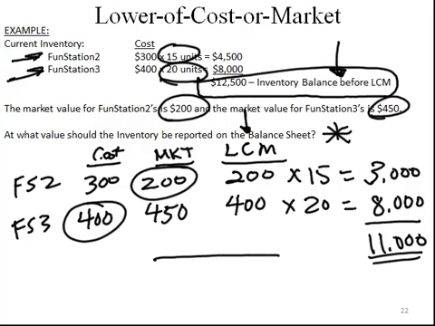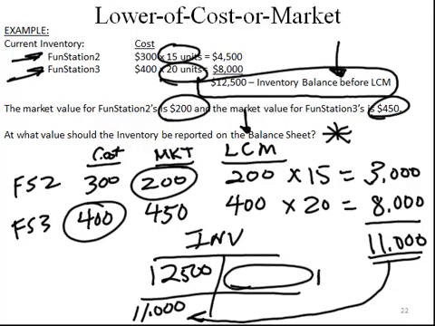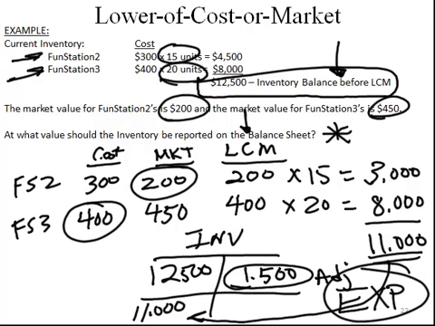If before the lower of cost or market rule, our inventory ledger account had $12,500, but after applying the lower of cost or market rule, we find that we need to report only $11,000, notice that we have to make an adjustment. We have to write down the inventory by $1,500. This is an expense on the income statement.